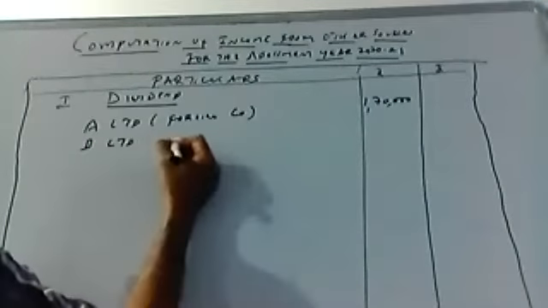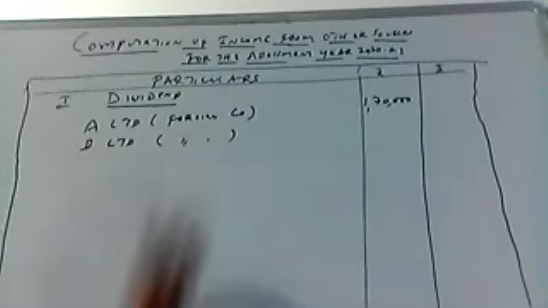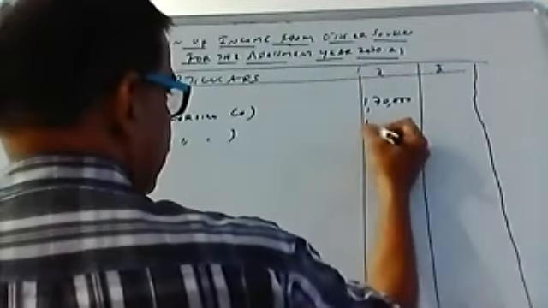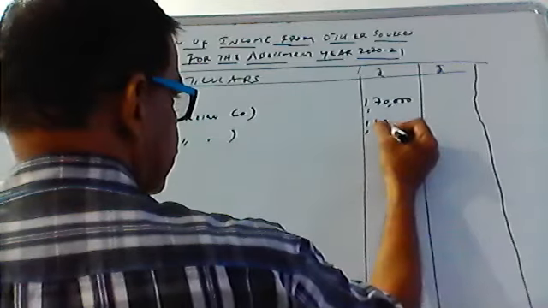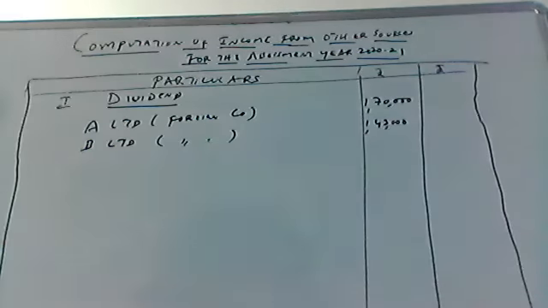This is also a foreign company. How much you are earning from B Limited? 1,43,000. So that covers the total dividend part, the total gross dividend.